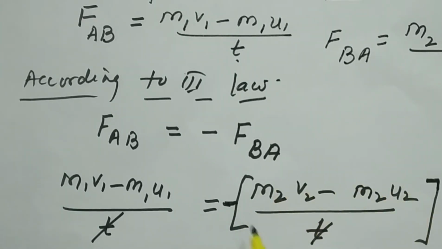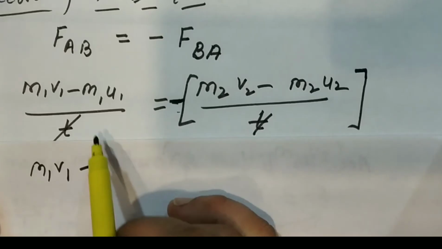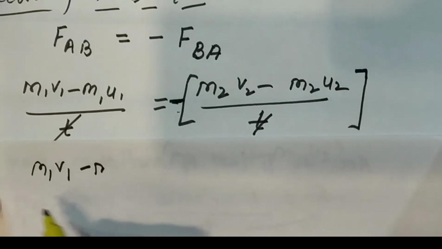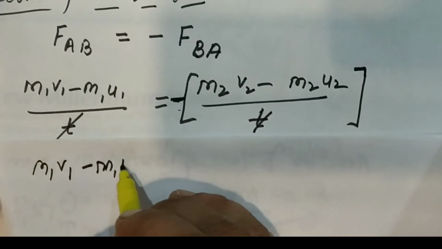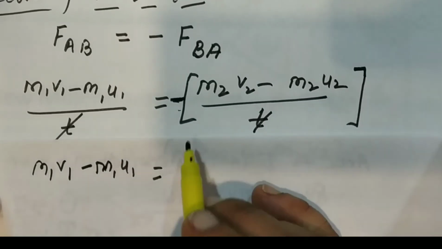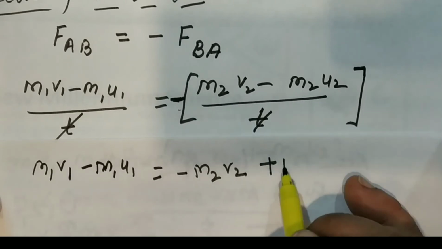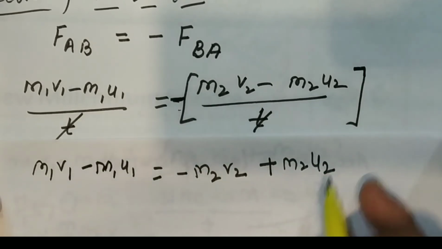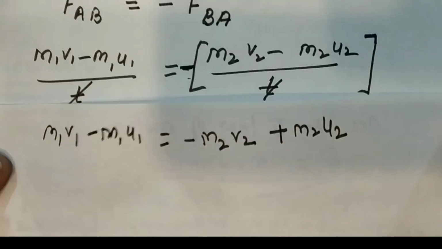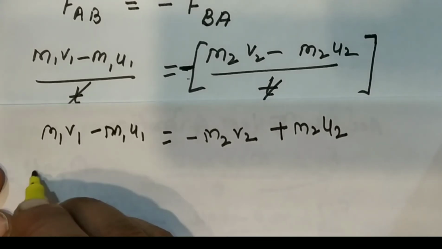So this whole thing can be written in a bracket. Okay, we have written it with the minus sign. So it can be written as m1v1 minus m1u1 is equal to minus m2v2 plus m2u2.